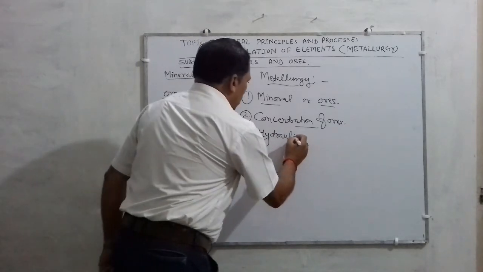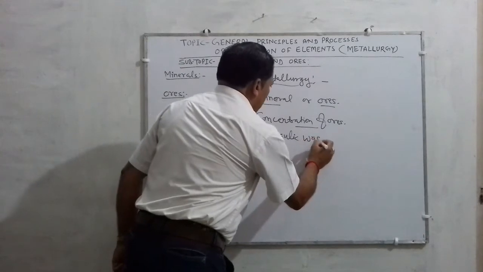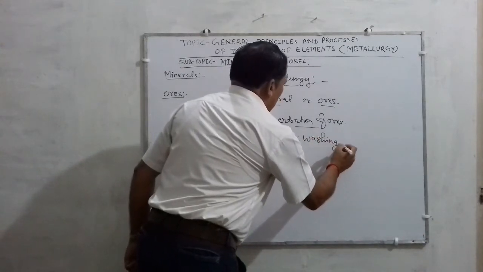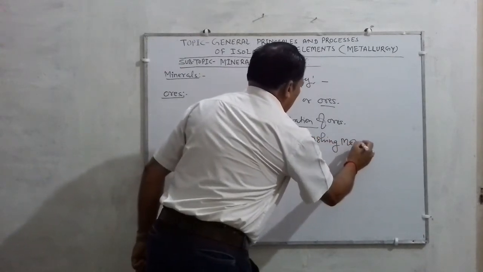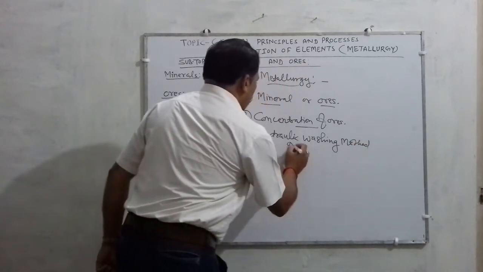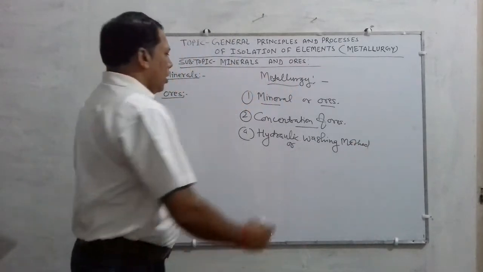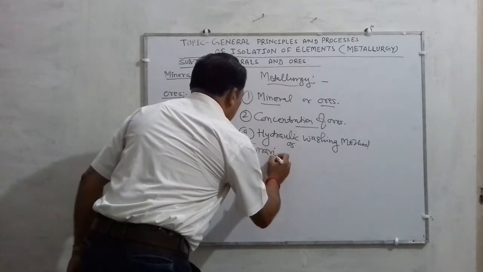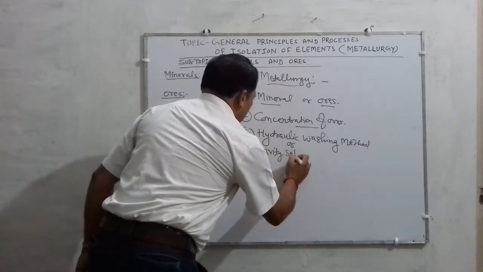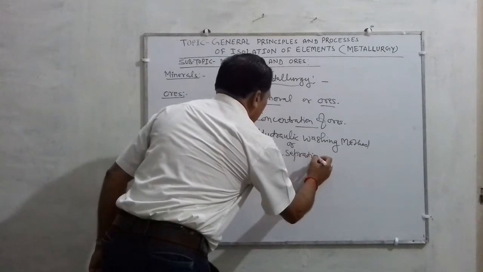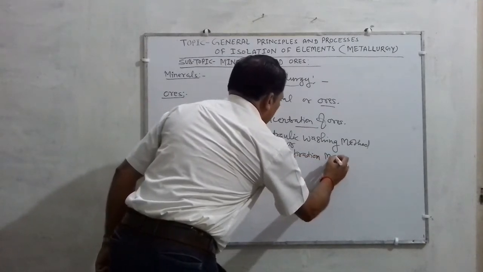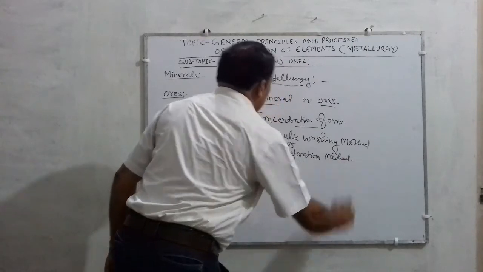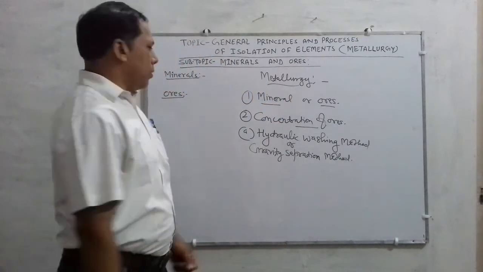washing method, and this is also known as the gravity separation method. This method is also called the gravity separation method of concentration of ores.